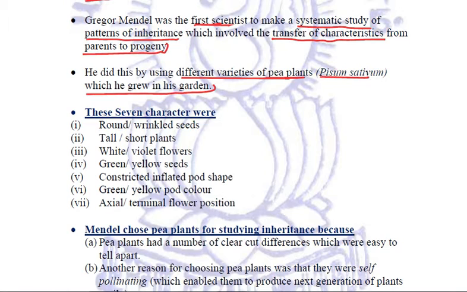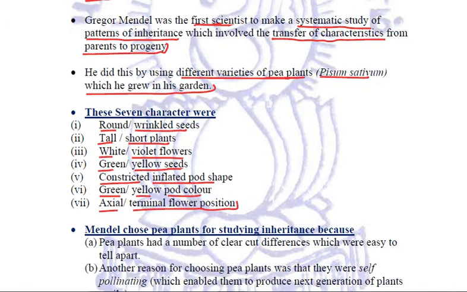What were these characters? He studied the round and wrinkled seeds, the tall and short plants, the white and violet flowers, the green and yellow seeds, the constricted and inflated pod shape, the green or yellow pod color, axial and terminal flower positions. So these were the traits or the characteristics which he studied in garden pea plant.